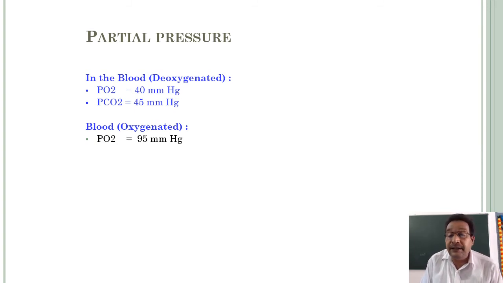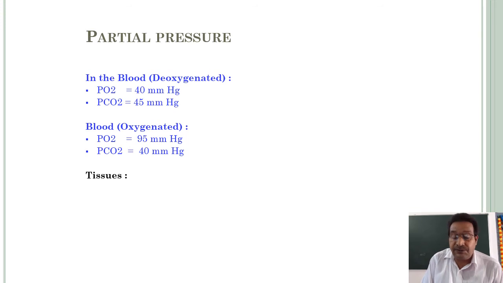In that oxygenated blood, the partial pressure of oxygen is about 95 mmHg, and the partial pressure of carbon dioxide is just 40 mmHg, because it is oxygenated blood in the systemic arteries.